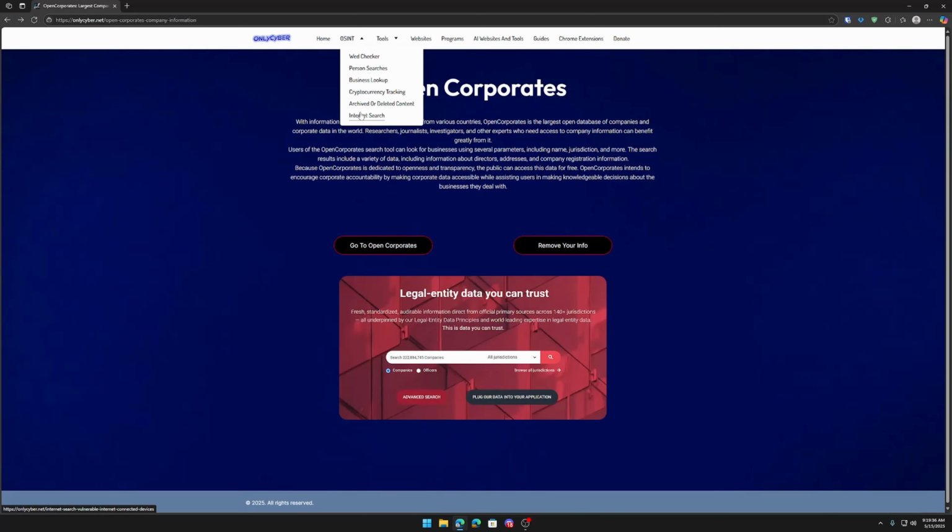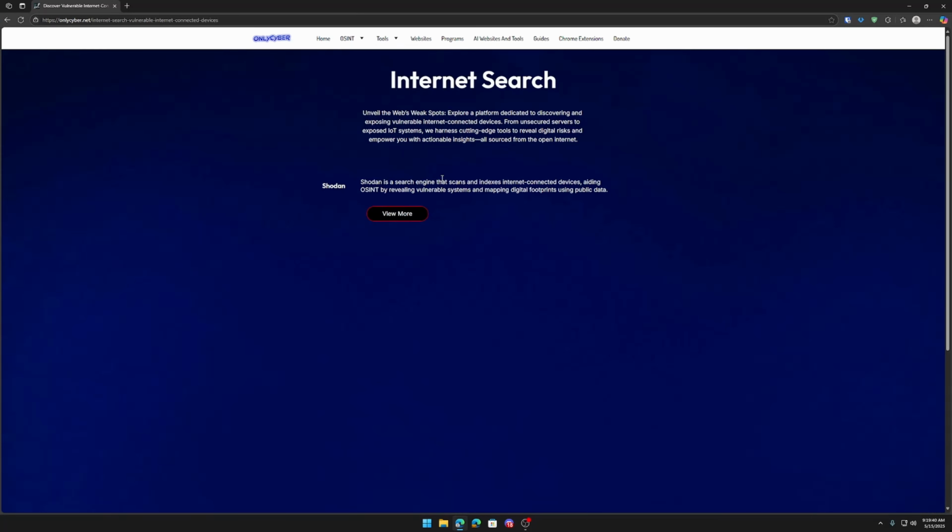And then I also have some other internet search. This is a very well-known search. This searches for open ports. So if you want to find vulnerable IoT devices or cameras, things of that nature, you can do that through Shodan. If we go under the Tools tab, I have a bunch of these.